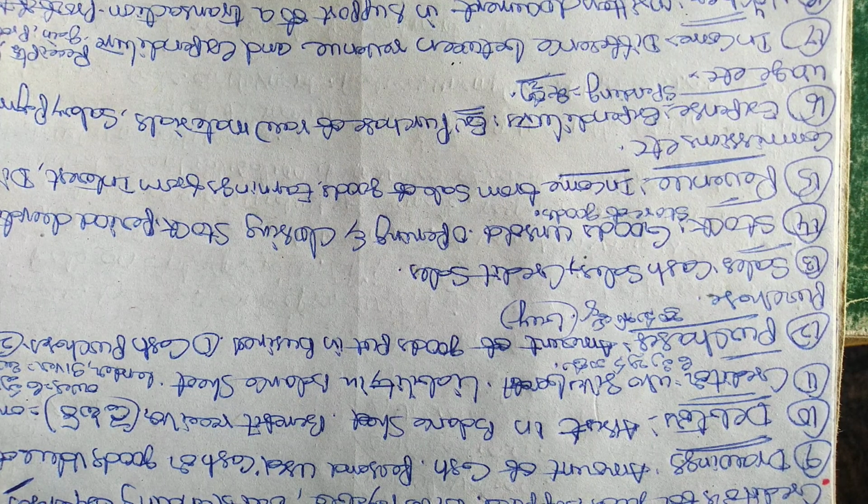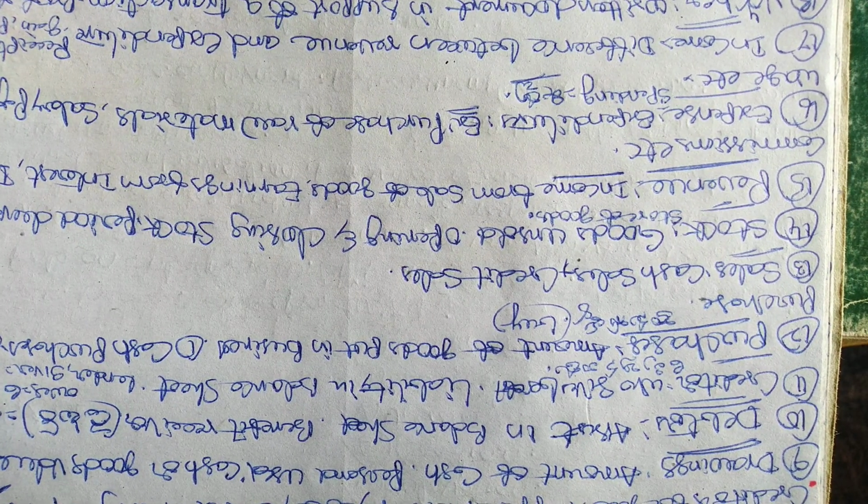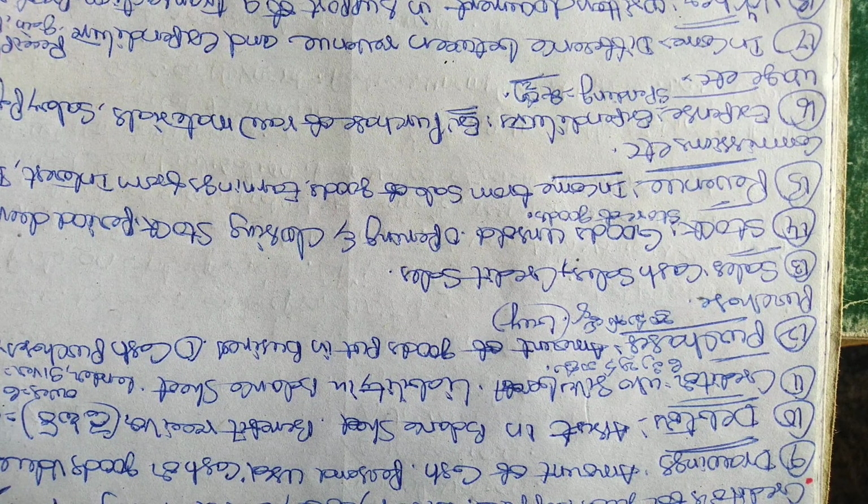The purchases are nothing but the buyings. So if you put an amount in the form of goods, it is known as the purchases. In business, generally we purchase goods and sell goods for a profit. So the purchases may be of two kinds.